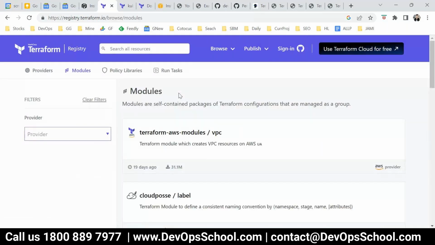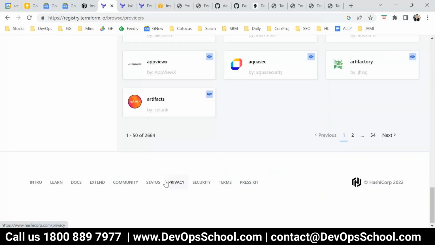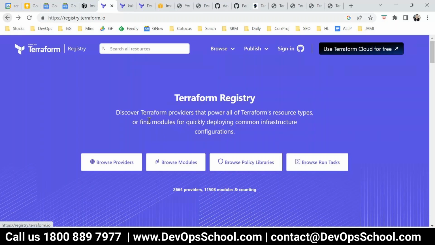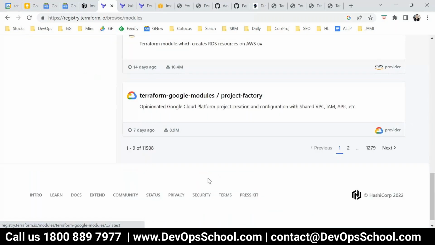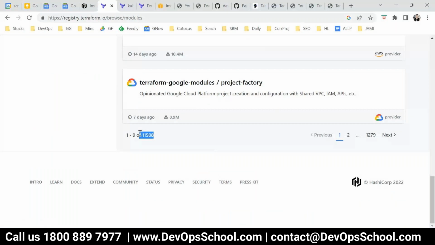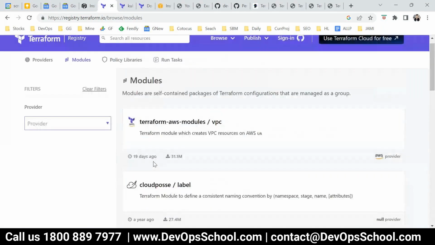Here I showed you so many providers. Look at the numbers one more time: 2,664. It keeps on growing. But how many modules have been written by the community? Look at the number, and it's growing every day. Understood now? Most of the common modules have been written. You just need to download the code, understand it and run it. Very simple.